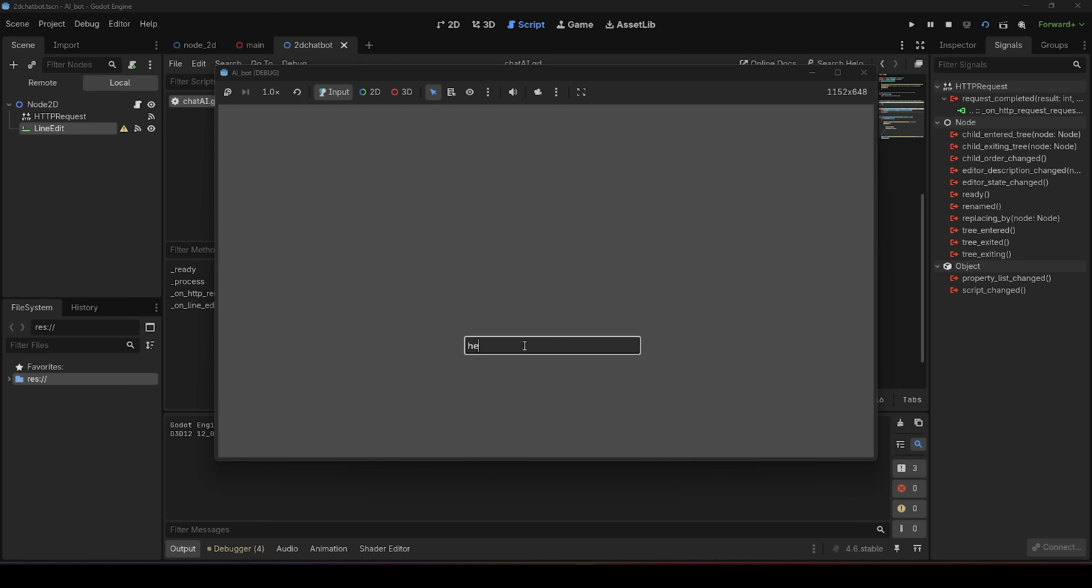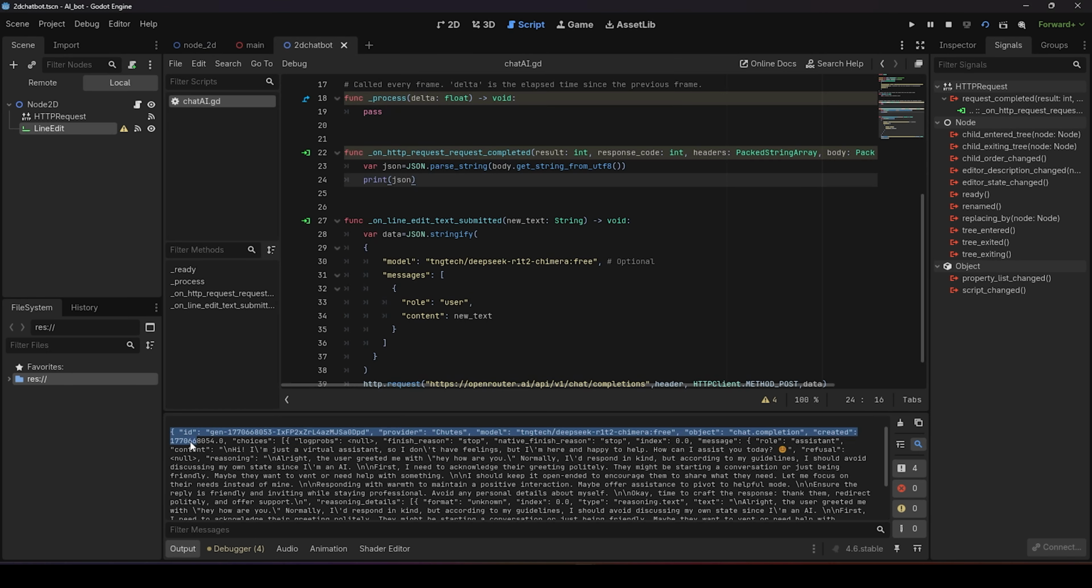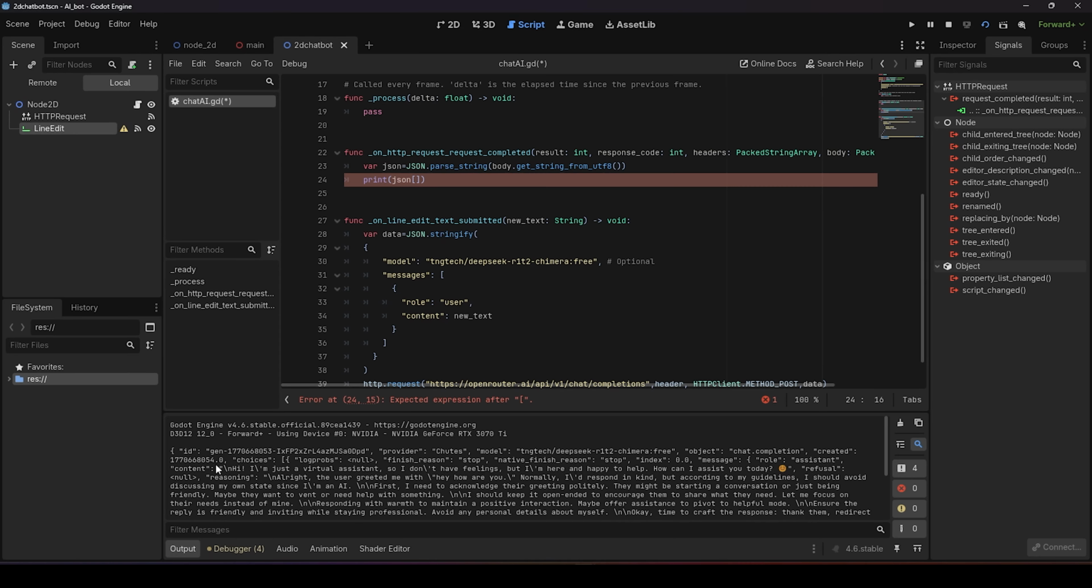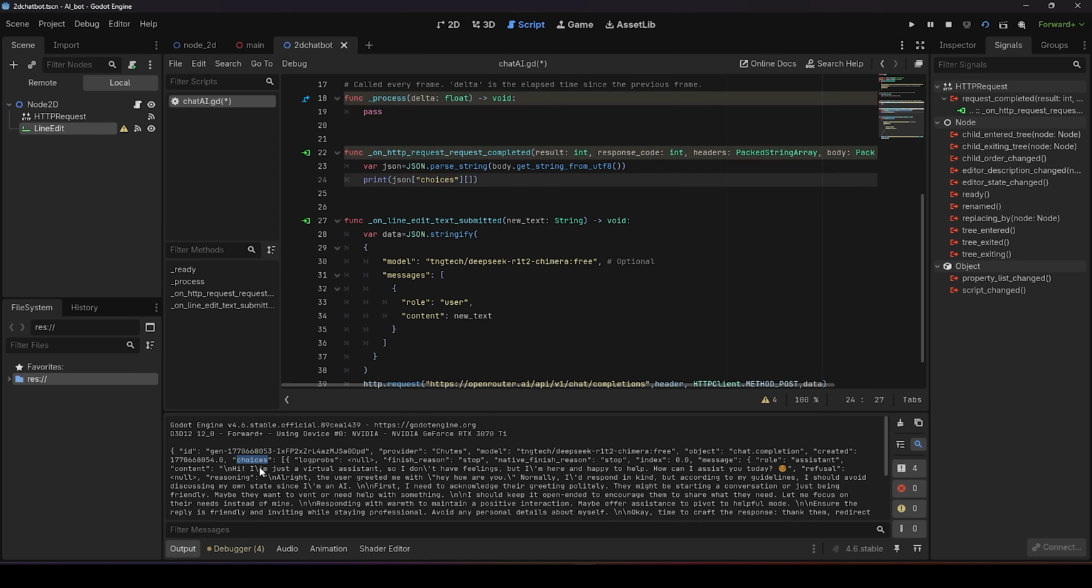Now let's test it. You will notice that it takes a while to receive the message, and that is mainly because we are using a free API and we are not paying for it, so we're not really a top priority. Now you can see the whole response. Let's clean it up a little bit so we only see the content of the response. We need to go to choices and then 0 because it's the first item in the list, and then message and then content.